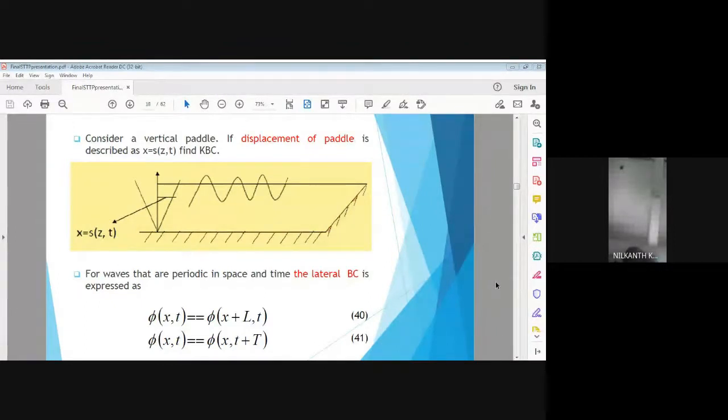I hope the wavelength concept is clear. The first concept is wave amplitude, that is small a. The second parameter of the wave is wavelength, capital L.